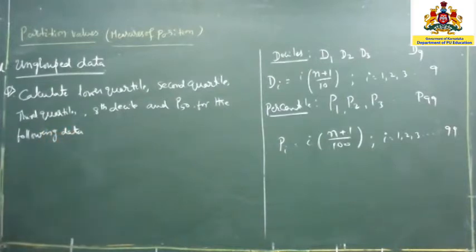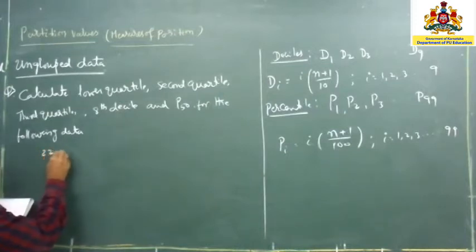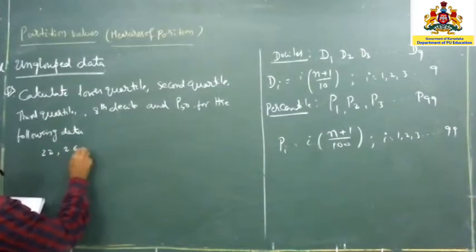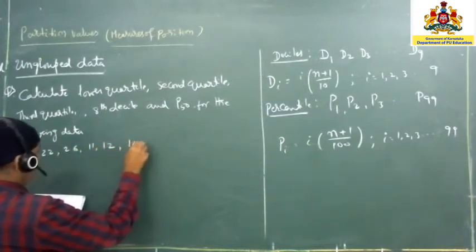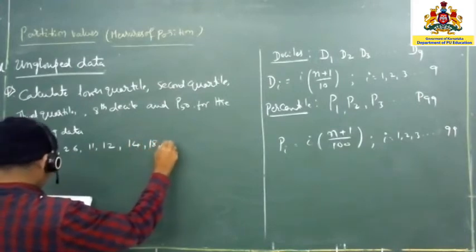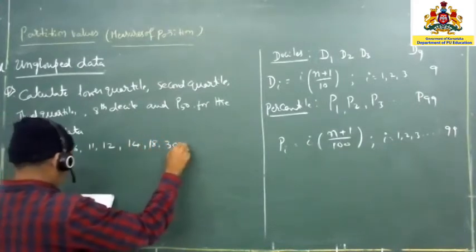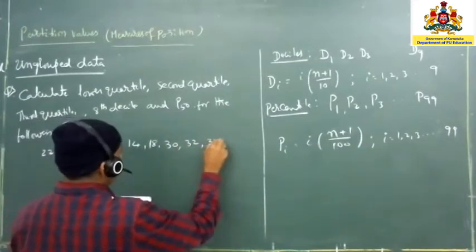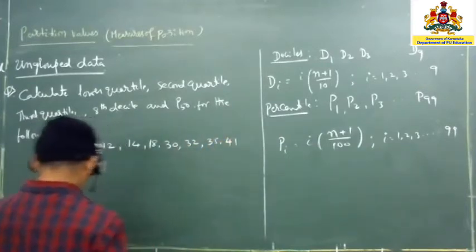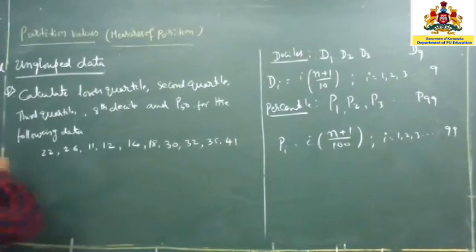The data is 22, 26, 11, 12, 14, 18, 30, 32, 35 and 41. So this is what we call raw data.